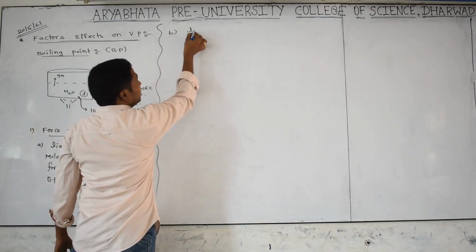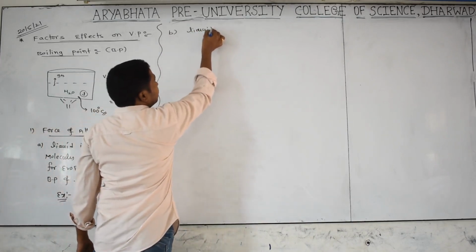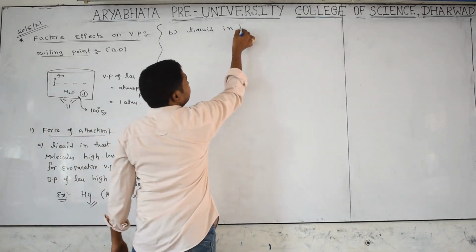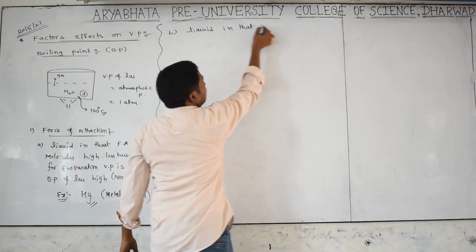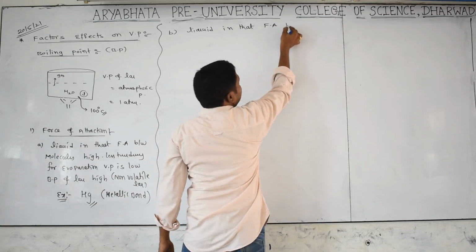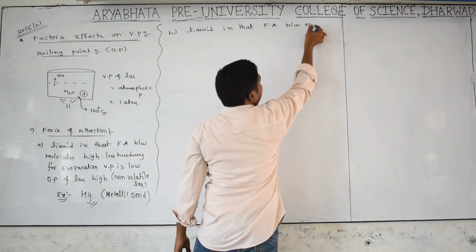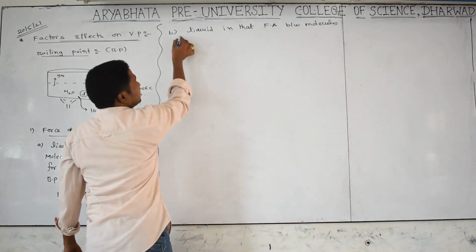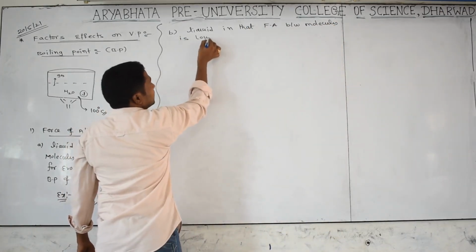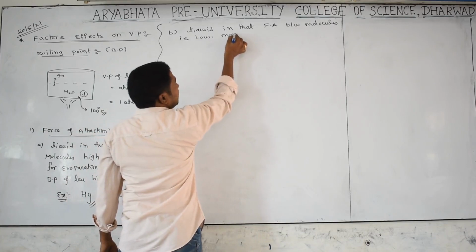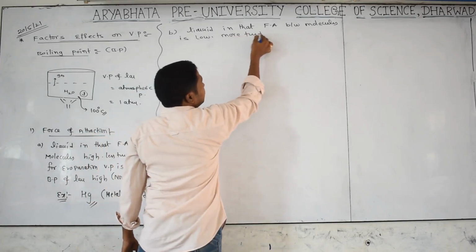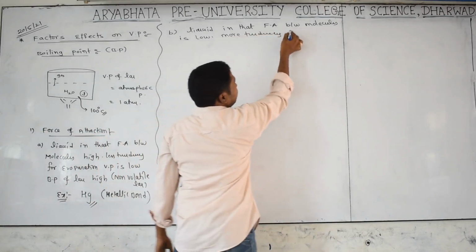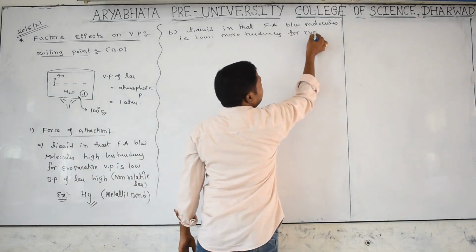Now I will tell you the second case, see carefully. For example, you have a liquid in which the force of attraction between molecules is low. Force of attraction is low means more tendency for evaporation.